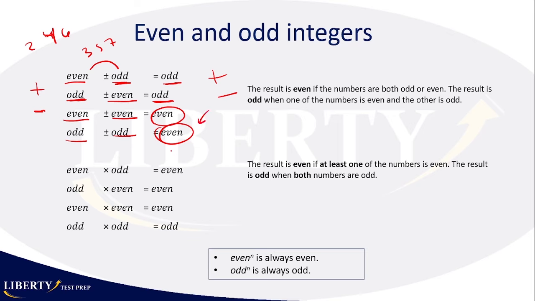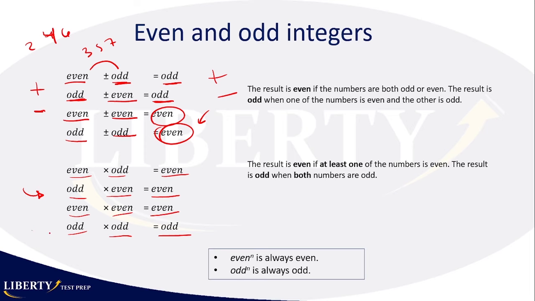Okay, that's with addition and subtraction. Now, if you want to multiply, they're really simple. Even times odd is equal to even, odd times even is equal to even, even times even is equal to even, odd times odd is equal to odd. Basically, the rule tells you that whenever you are multiplying one even number, it doesn't matter the other numbers. If you have one even number, that's enough to make the whole product even.